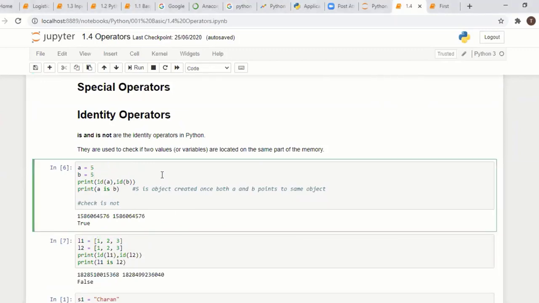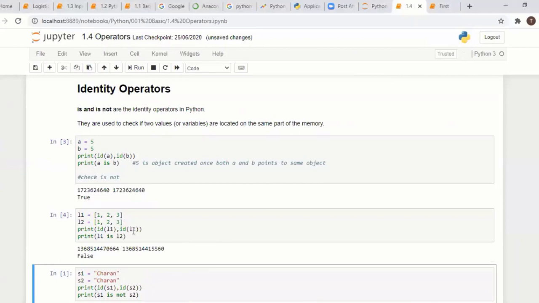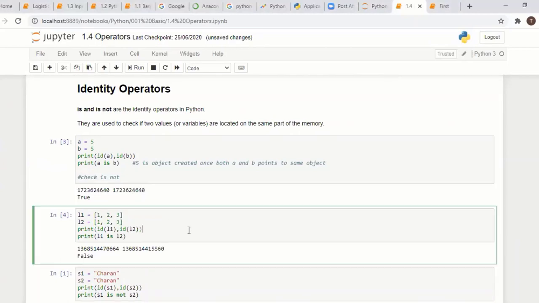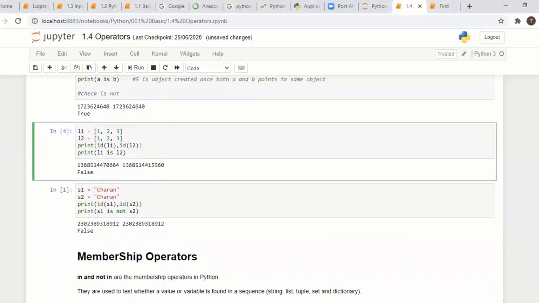For individual numbers or string characters, sharing the memory is fine. If both variables have the same value, A is B returns true. But for a list it is false. Both values are the same, but object-wise they are different. You can't compare these things for sequences like list, tuple, set.